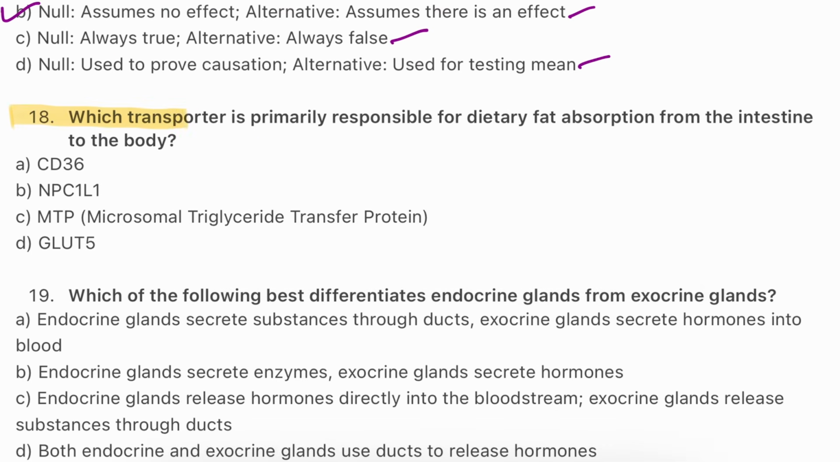Question number 18. Which transporter is primarily responsible for dietary fat absorption from the intestine to the body? CD63, NPC1L1, MTP, microsomal triglyceride transfer protein, GLUT5. The answer is C, MTP. Microsomal triglyceride transfer protein assembles chylomicrons, which are essential for fat transport in the body.